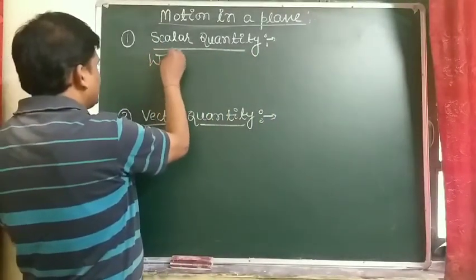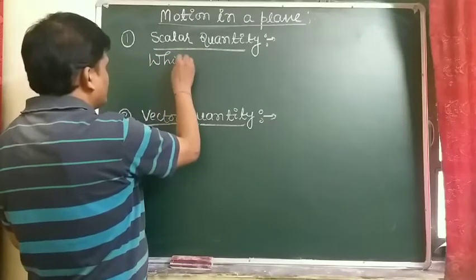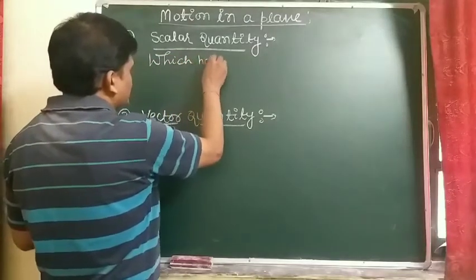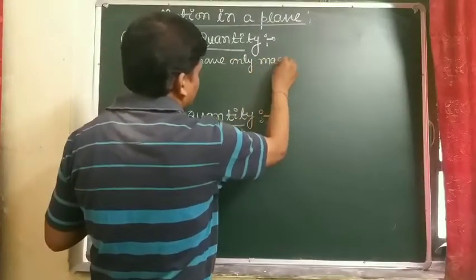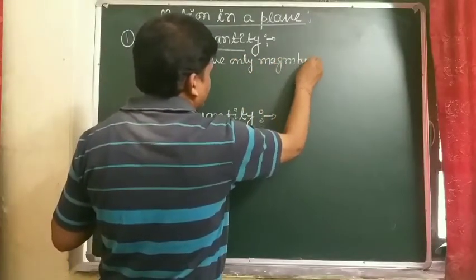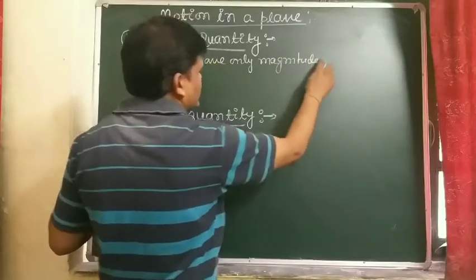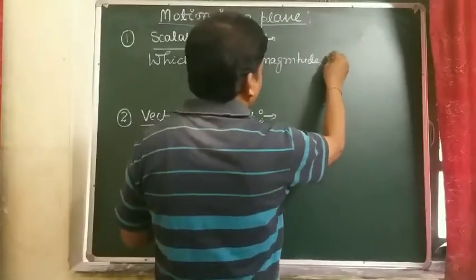Which have only magnitude, no direction.